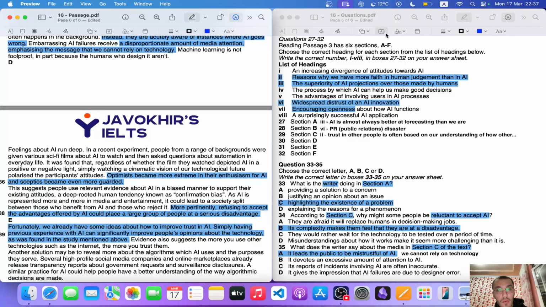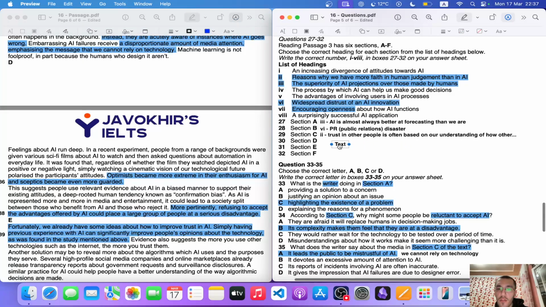So I think that is number one. I don't know, the one that only fits the increasing divergence of attitudes. That means increasing means kind of more extreme, with what is that? More guarded. That is what it's trying to say. So that's what I'm going to choose.